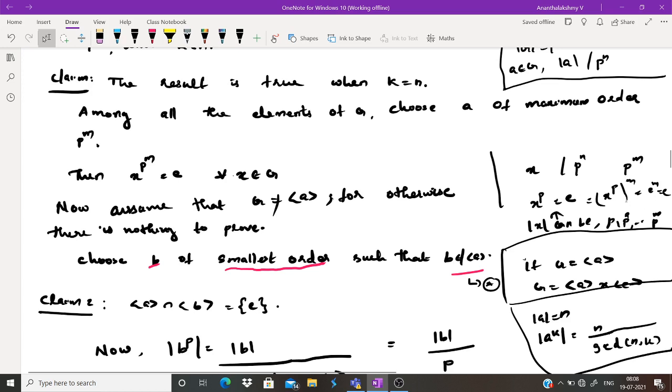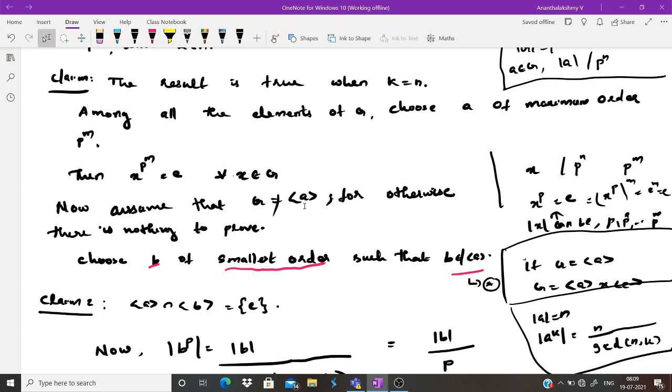So in that way, for every x belonging to G, x raised to p raised to m is the identity. Now let us assume that G is not equal to the cyclic group generated by a. If G equals the cyclic group generated by a, then G can be written as the cyclic group generated by a internal direct product the cyclic group generated by e. So the result is over.